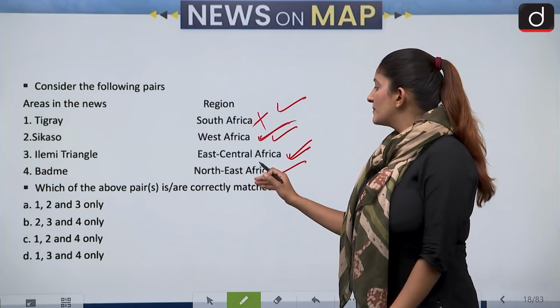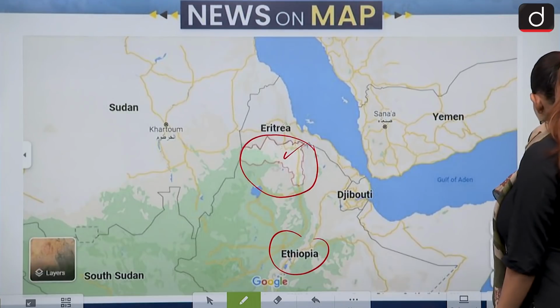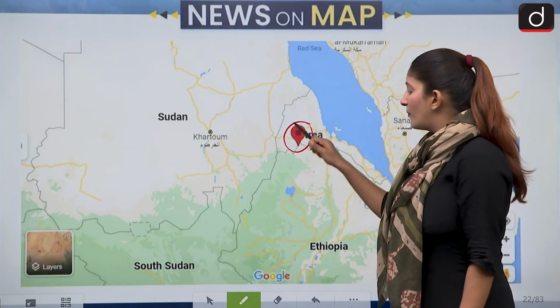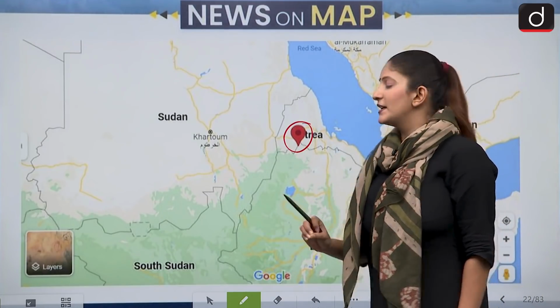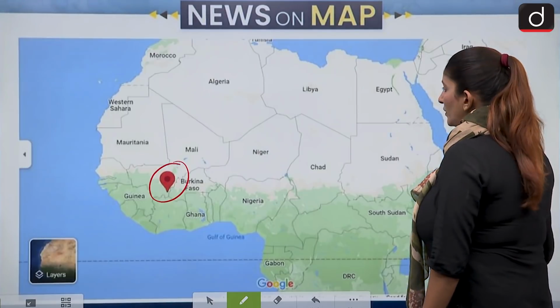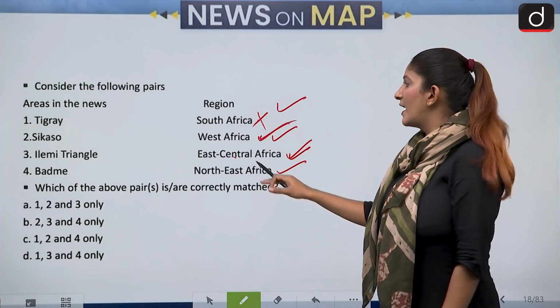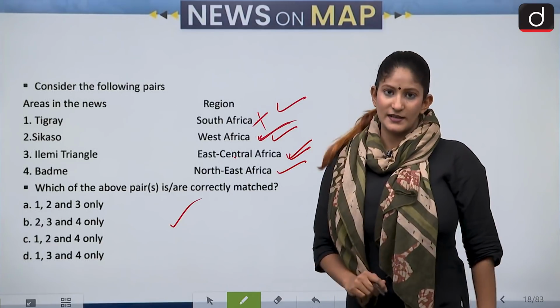Then comes Badme. Badme is in Northeast Africa. It belongs to Eritrea, at the border of Ethiopia and Eritrea, so this is correct. It's in Northeast Africa. So only second, third and fourth are correct. Tigray belongs to Northeast Africa. So 2, 3 and 4, that is option B. Option B is the correct answer over here.